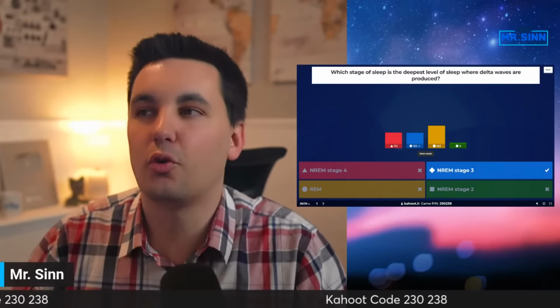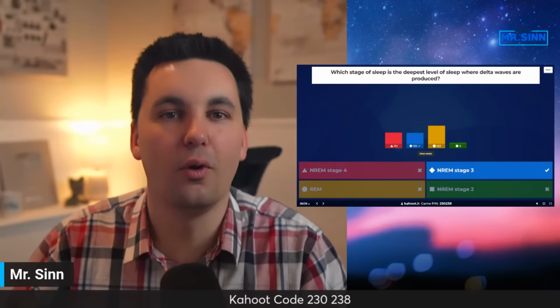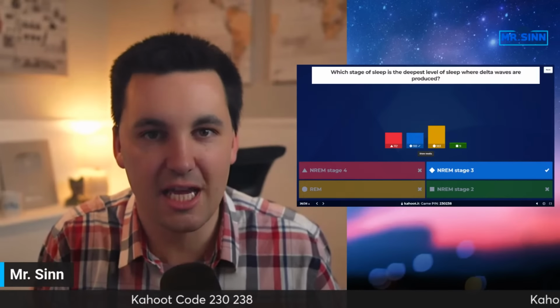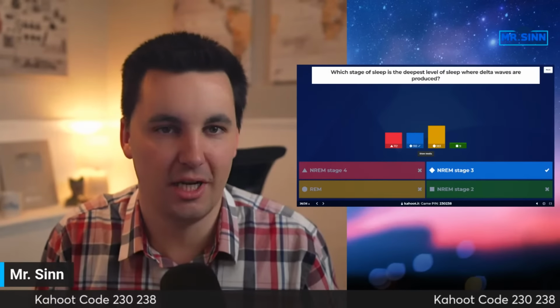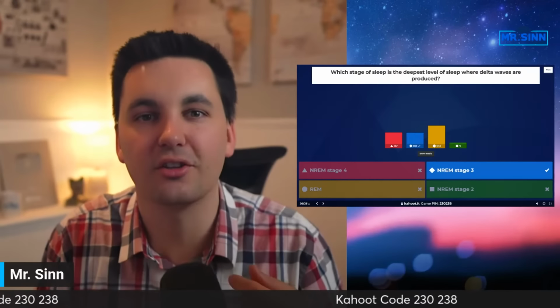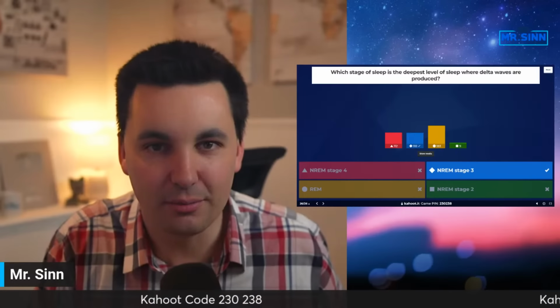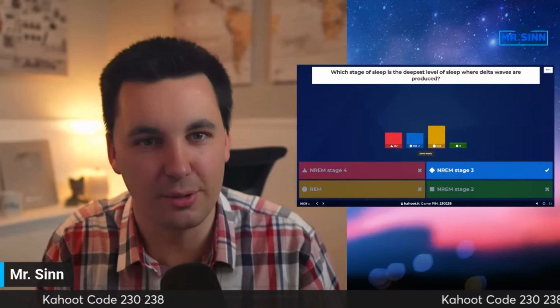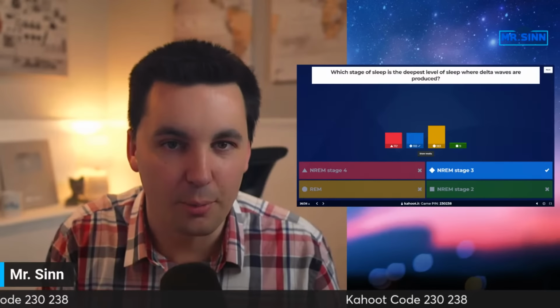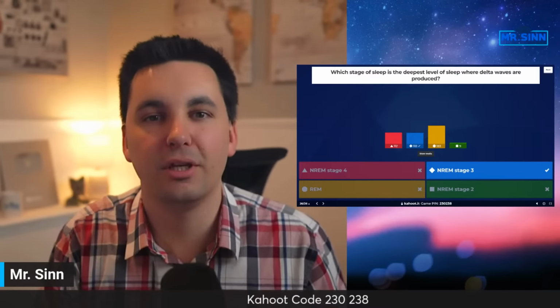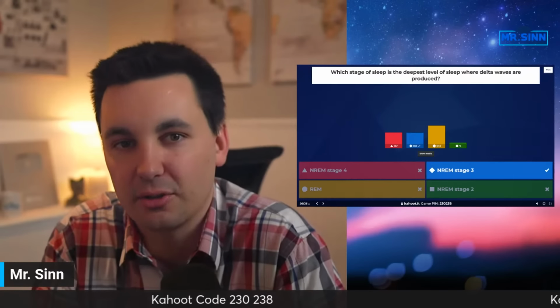All right, let's quickly look at this one. Stage 2 is going to be that transitional stage, normally 10, 20 minutes. This is where we're going to have those K complexes and sleep spindles. Stage 3 is that deepest level, and this is normally only going to last around 30 minutes. Here, you're going to see the growth hormones actually produced. Individuals may experience sleepwalking or sleep talking.